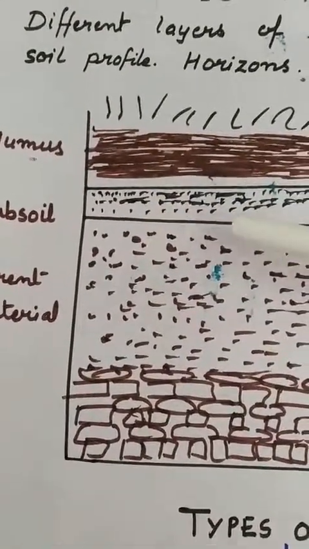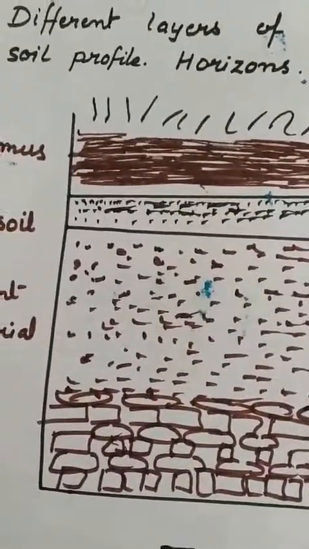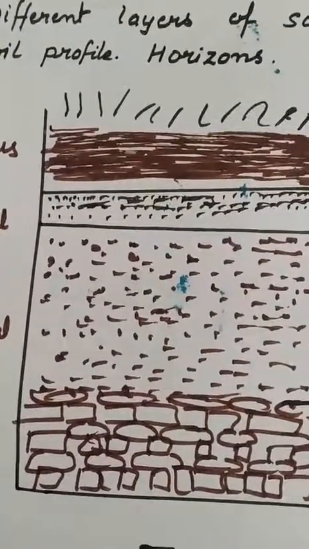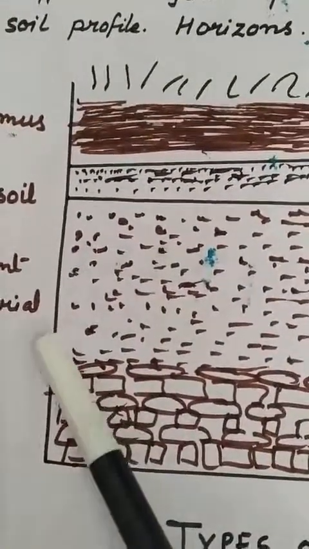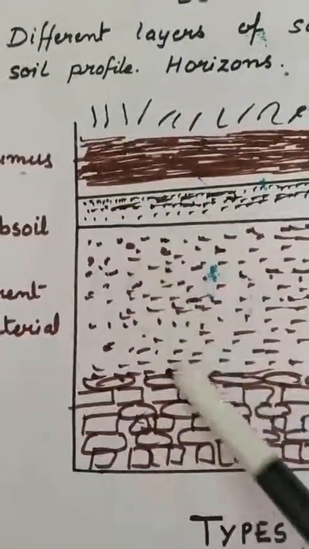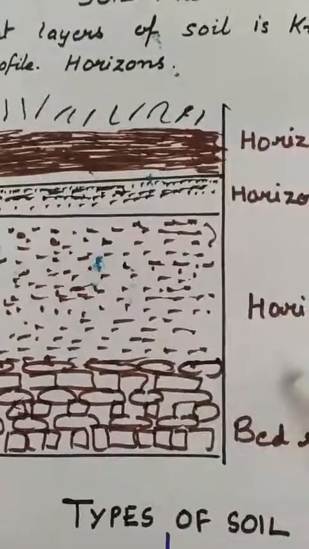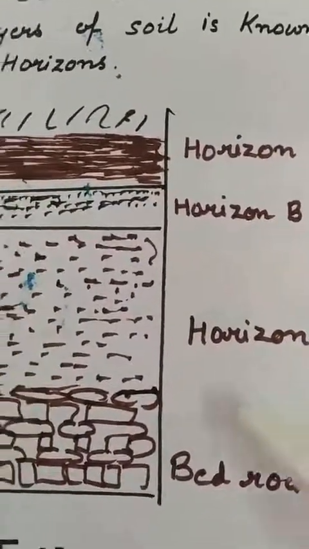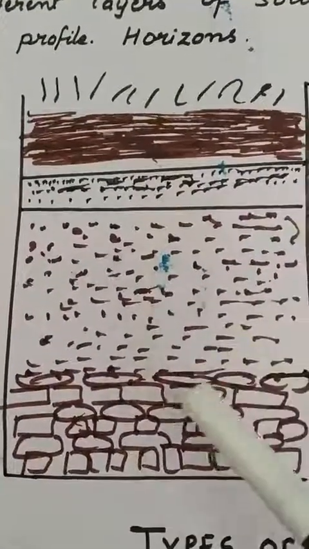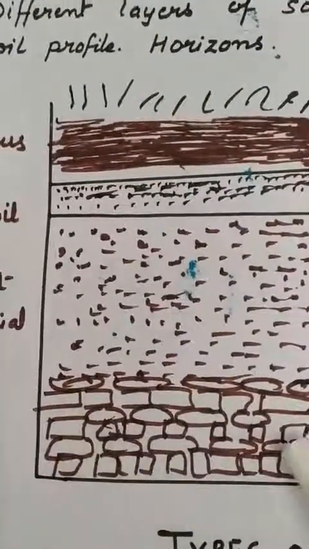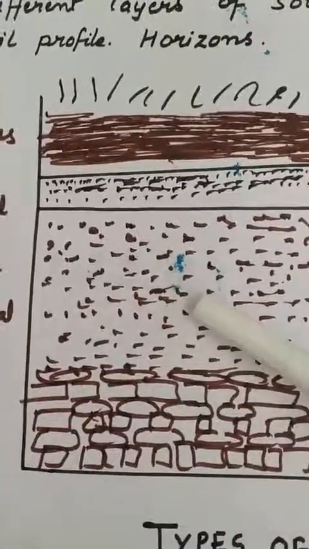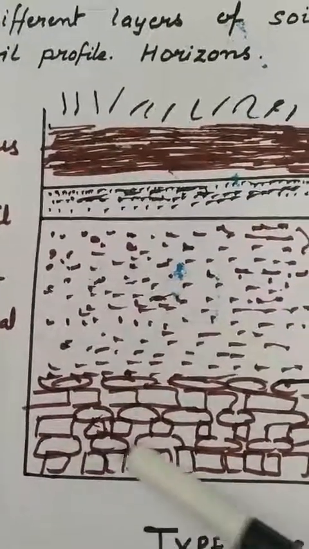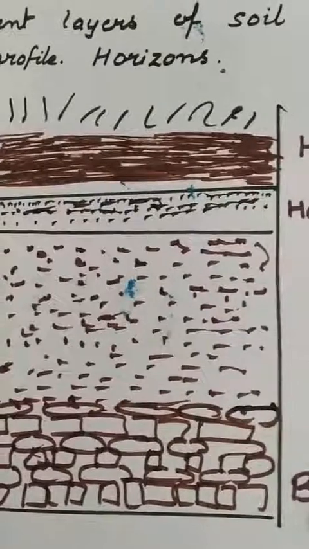Now I will start with the first part, that is the parent material. See, students, this part which is very big, right? This is known as parent material or horizon C. In this, these are the big rocks. You can see these big rocks are converted into some small particles, right? And these big rocks are also known as bedrocks.